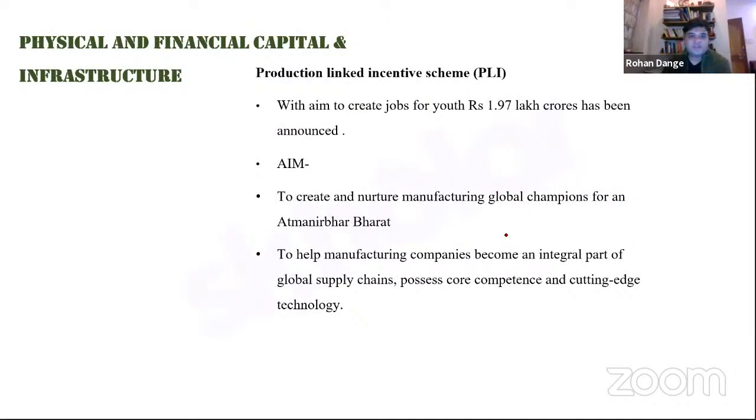Now let's talk about physical and financial capital and infrastructure, because apart from health, this is also one of the main pillars, right? So here in this department, let's talk about PLI, Production Linked Incentive Scheme, right? Now, in India, prior to the COVID-19 pandemic in 2020, we did see a lot of recessionary trends in the Indian economic scenario.